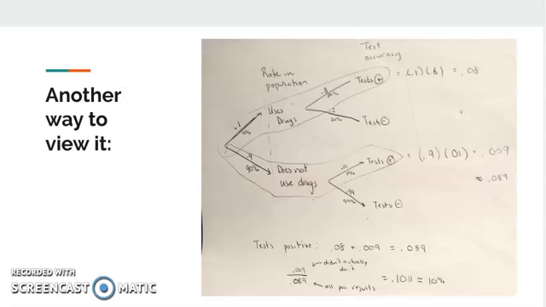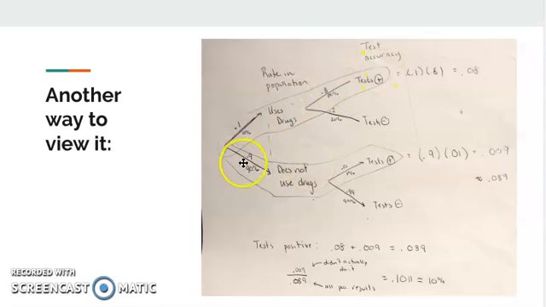So now let's look at it in a slightly different way. This is using trees. So the idea with trees is I separated it into all the different cases. So use, not use, that's going to be 10% and 90%. If you use, you test positive 80% of the time, test negative 20% of the time. So that's why I labeled those branches that way. If you do not use, you'll test positive 1% of the time and negative 99% of the time. So that's why I labeled those branches that way.